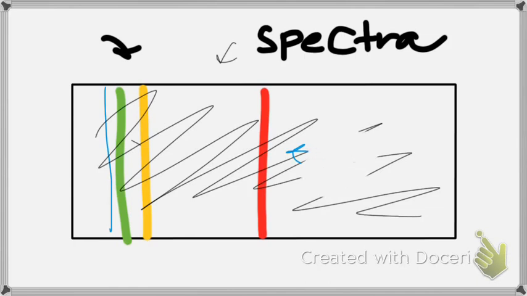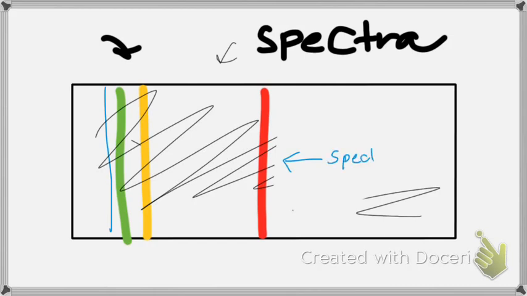So let me just remove all this so that we can write it easily. Okay, so these lines are called the spectral lines, and these spectral lines depend upon the absorption and the emission spectra, as well as upon the particular transition in the atom that we are using.